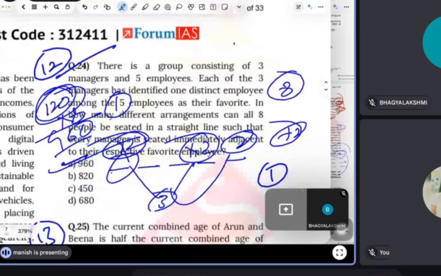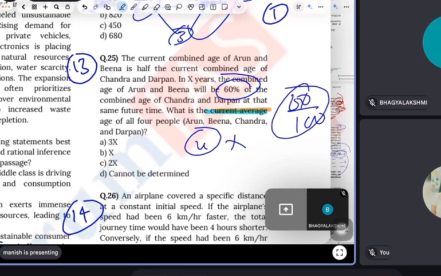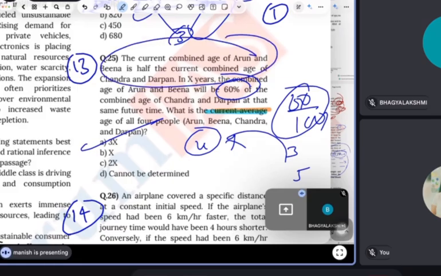Suppose earlier they were x. Now a 60% increase. So you can write 60% as 60 by 100, which means 3 by 5. So 3 is increasing ultimately, 3x is there. Because see, they are 100%, now a 60% increase, so you can write 60% as 3 by 5.